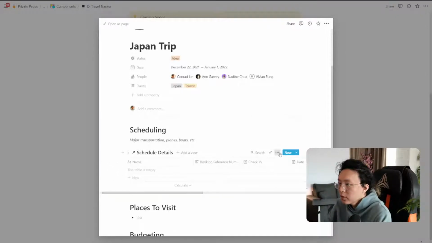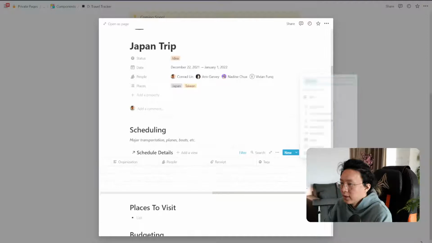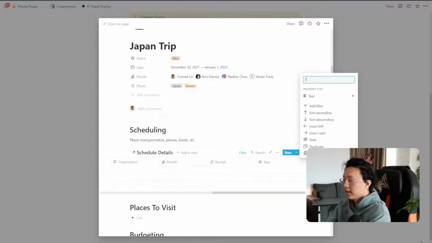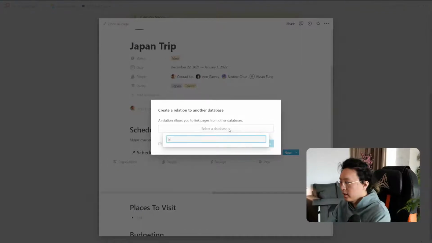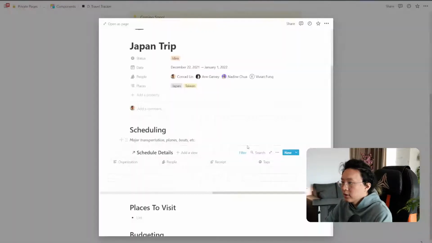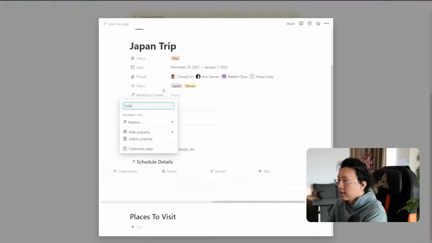So I'm going to do a filter here, and I'm going to add a filter for, well, actually before the filter, I'm going to make a new property. I'm going to say trip, and this is going to relate to the trip database that we just made, right? Trips. And let's see if it comes up. Perfect. Trips. So what happens is, you can see immediately this relation pops up here as well. You can see schedule.